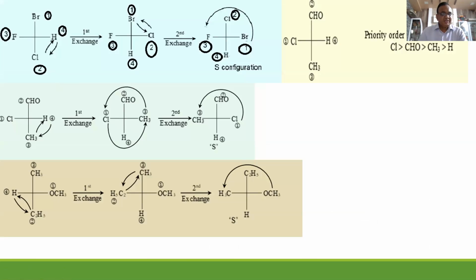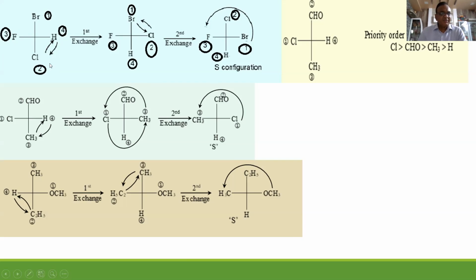Now these are some examples. Here you will be given a molecule like this in the examination. First of all, you give the priority order. Write this priority order. Bromine is first because it has the maximum atomic number. Next to it, bromine 35, Cl 17, fluorine 9, and hydrogen H 1. That's why it is minimum.